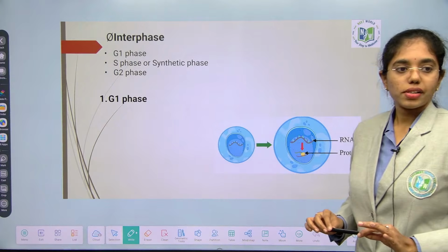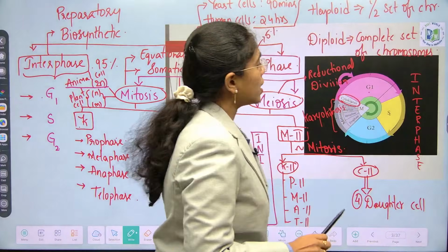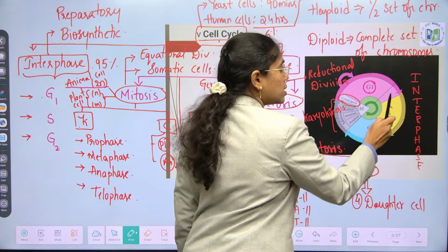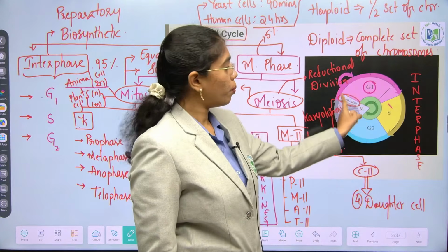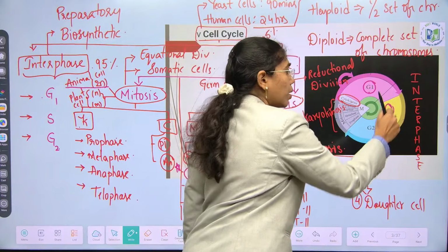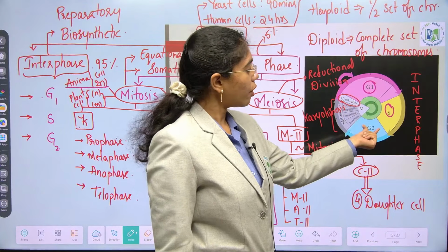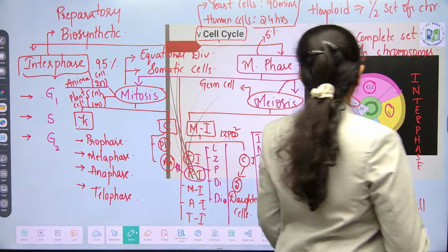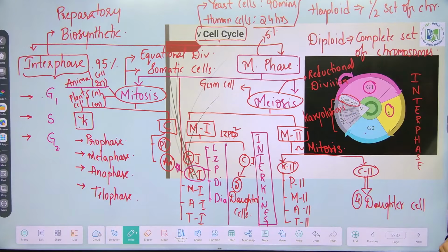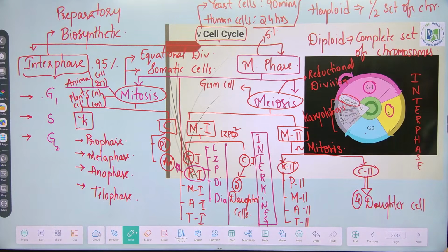Then about interphase. Remember, G1 phase is also addressed as, can I name G1 phase, pre-synthesis phase and post-mitotic phase? It is pre-synthetic phase, post-mitotic phase. Same the way, how can you name S phase? Pre-G2 phase, post G1 phase. Same the way how you will name G2 phase, pre-synthetic phase, post mitotic phase. No, it is pre-M phase and post-S phase. Okay. How you can name M phase? It is pre-G1 phase, post-G2 phase. Clear, right? Yes or no?